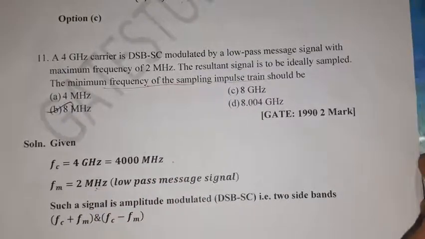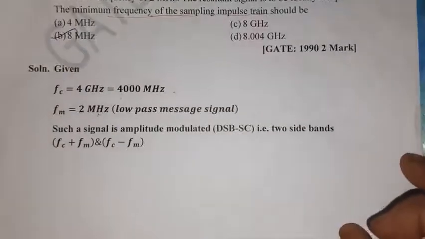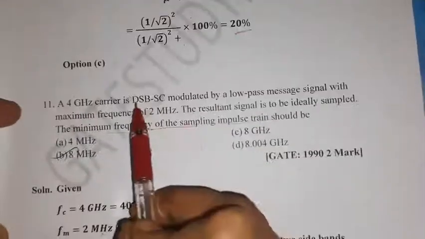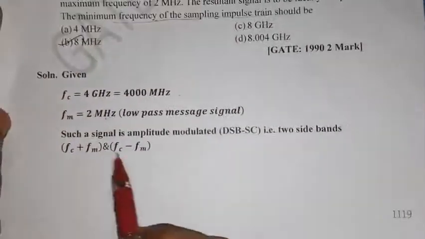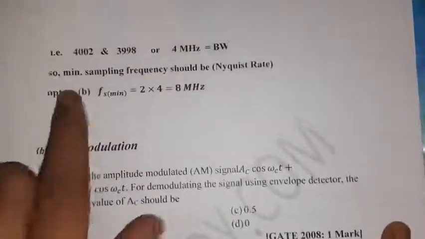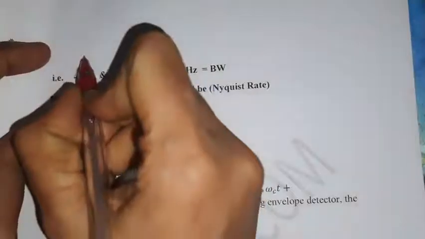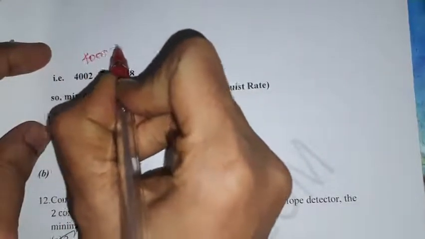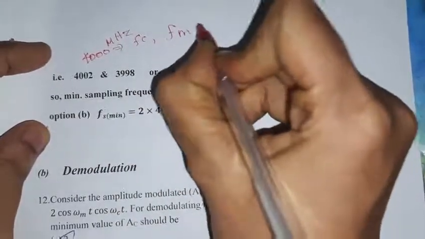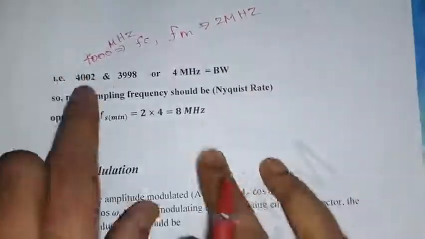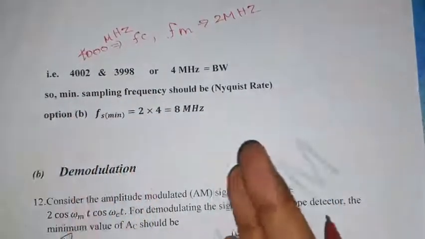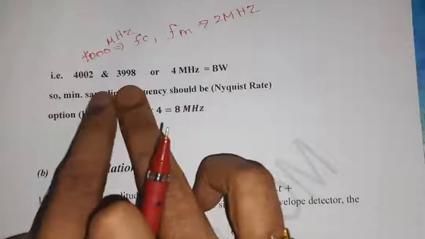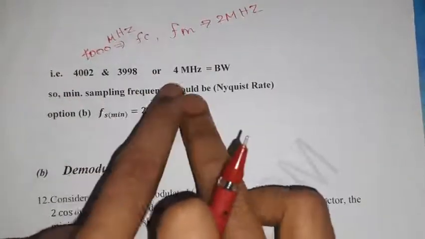Such a signal is amplitude modulated DSB-SC, so it will have two sidebands: upper sideband and lower sideband, FC plus FM and FC minus FM. So what is FC plus FM? FC is 4000 megahertz, FM is 2 megahertz, all given in the problem. So FC plus or minus FM gives 4002 and 3998. So what is the bandwidth? Bandwidth is the difference of these, which is 4 megahertz.